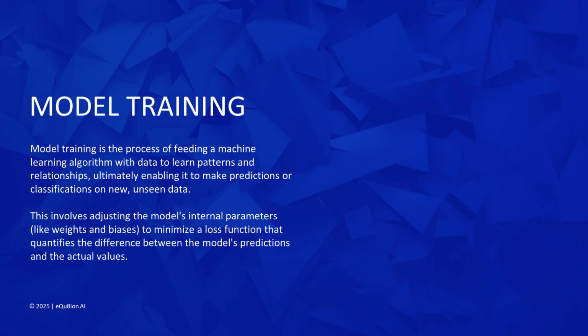Then we have model training, which is the process of feeding a machine learning algorithm with data to learn patterns and relationships, ultimately enabling it to make predictions or classifications on new, unseen data. This involves adjusting the model's internal parameters, like weights and biases, to minimize a loss function that quantifies the difference between the model's predictions and the actual values.